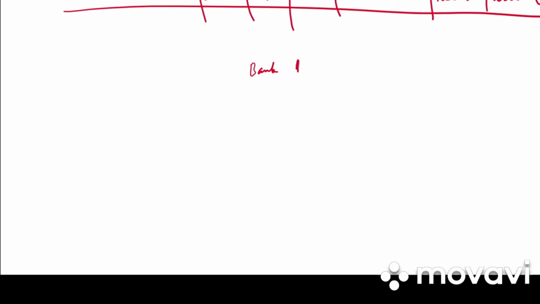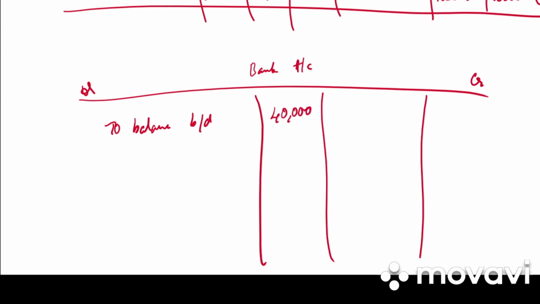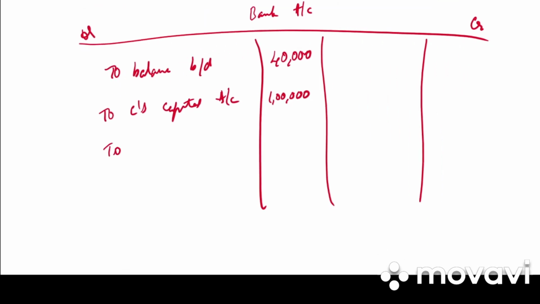Next we need to do the bank account. Debit side, credit side, particulars, amount, particulars and amount. First step is to bring down the balance. To balance brought down, how much is it? 40,000. Then we have C's capital account 1 lakh. Then we have premium for goodwill.